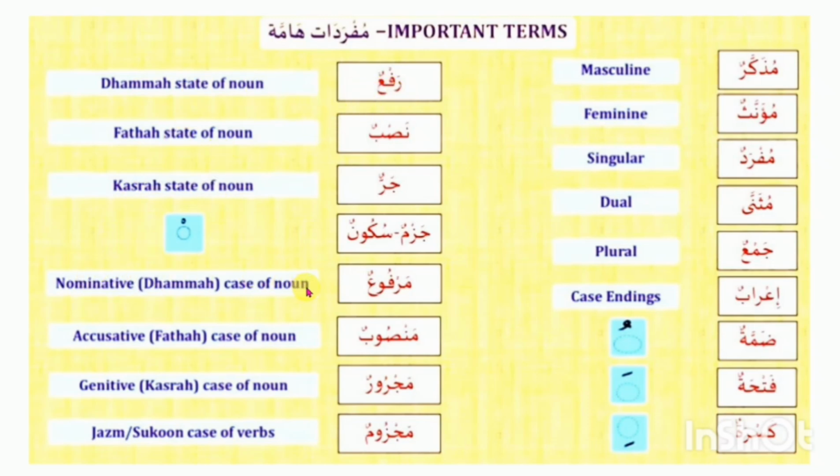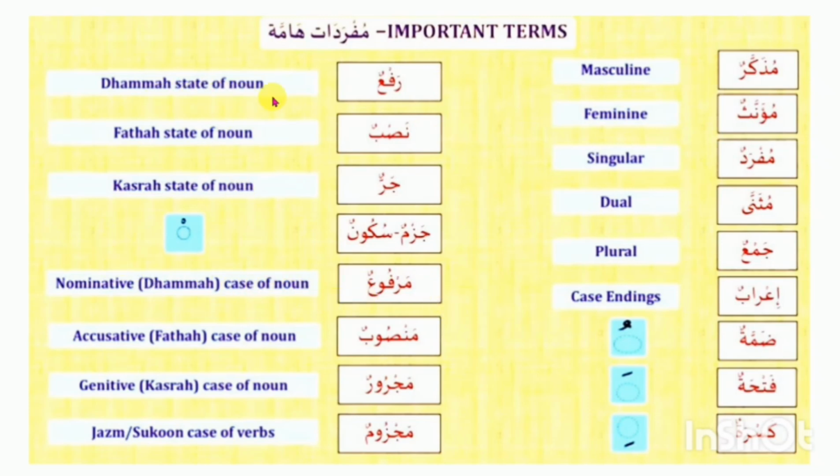Nominative case of the noun: from raf', this is marfu'. When it is the nominative case, the raf' is called marfu'. From raf', the prefix is mim, so raf' becomes marfu'. This is the nominative case of the noun.